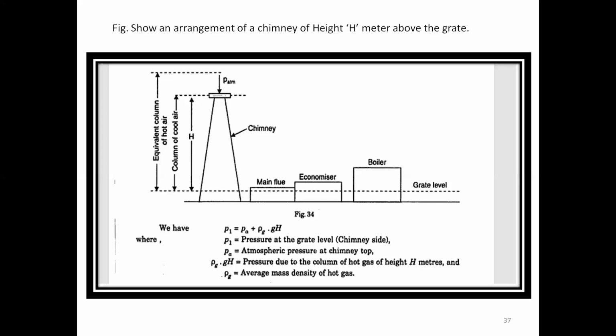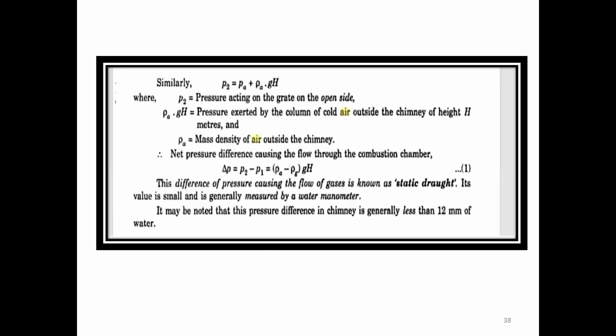So here you can check it on the left hand side. We are having two things. What is the column of the cool air up to here, and next, the equivalent column of the hot air, including the atmospheric pressure also. That is what we are going to consider here. So in slide 2, we can check it out. P2 is equal to what? P2 is equal to pressure acting on the grate on the open side. So while differentiating between the initial pressure and the other pressure acting on the open side, we are having the pressure difference. The difference of pressure causing the flow of gases is known as static draught. Its value is small and is generally measured by water manometer.